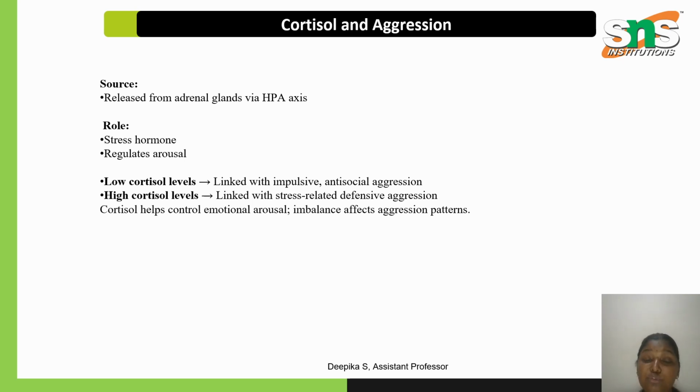Cortisol helps control emotional arousal. Imbalance affects aggression patterns. Here, a lower level is far better than a higher level of cortisol. When cortisol is activated, aggression starts in a stressful environment. So in order to avoid aggressive behavior, it is very good to prevent the excessive secretion of cortisol. There is a good cortisol level also, so we have to be cautious with the stress level and the type of stress which we get.